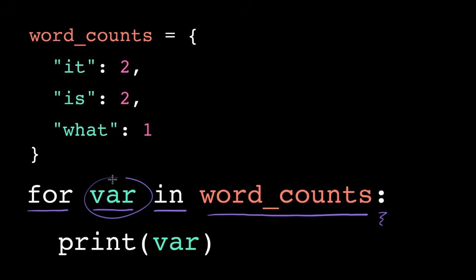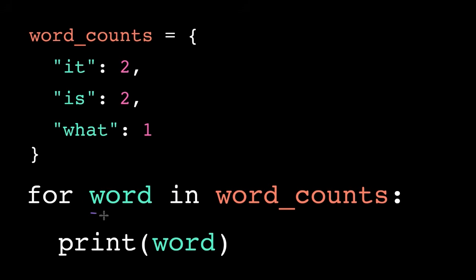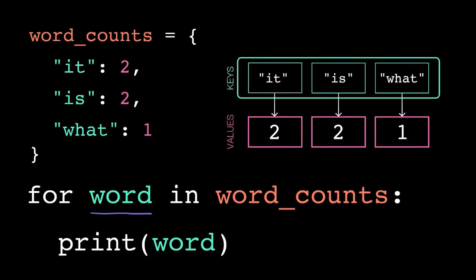But what do you think the loop variable holds on each iteration? When we iterate over a dictionary, the loop variable holds the next key. So we name our loop variable descriptively, based on what the keys in the dictionary represent. Here, my dictionary keeps track of word frequencies in a text. So my keys are all words, and my values are all counts.